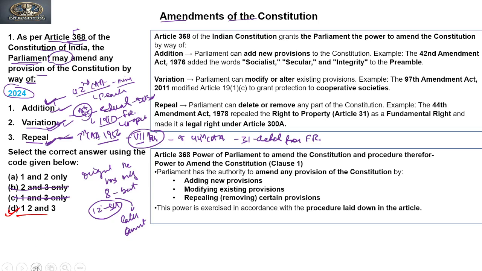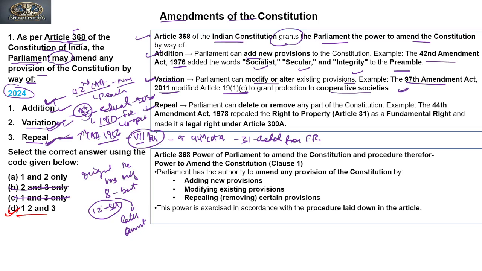Now if you see the explanation to this question, Article 368 of the Indian Constitution grants the Parliament the power to amend the constitution by way of addition, variation or repeal. So Parliament can add new provisions to the constitution, like the 42nd Amendment Act 1976 added the words socialist, secular and integrity to the preamble. This is one of the examples. For variation, Parliament can modify or alter existing provisions, like the 97th Constitutional Amendment Act 2011 modified Article 19, Clause 1, Subclause C to grant protection to cooperative societies.